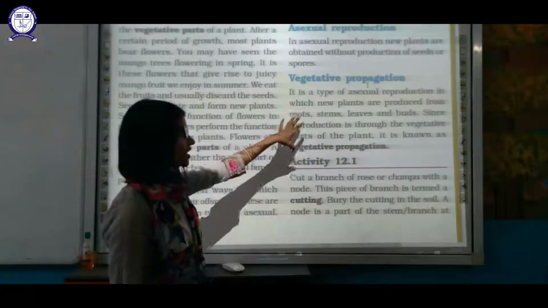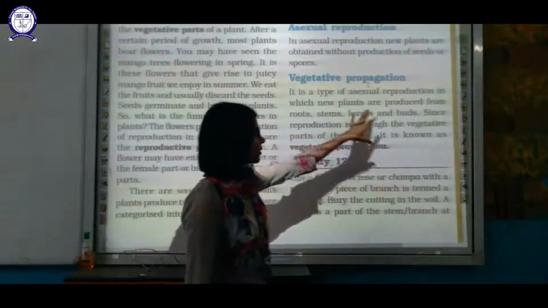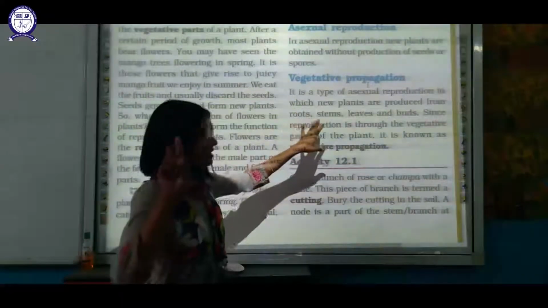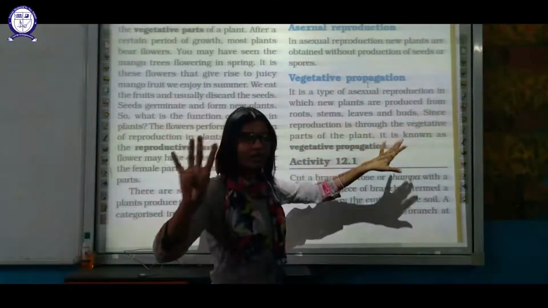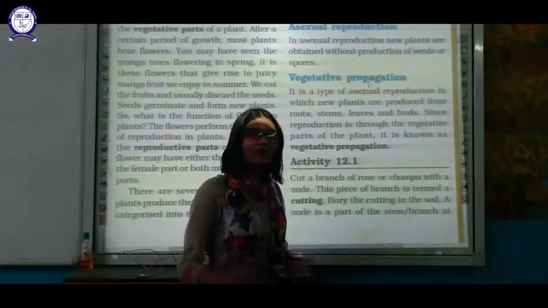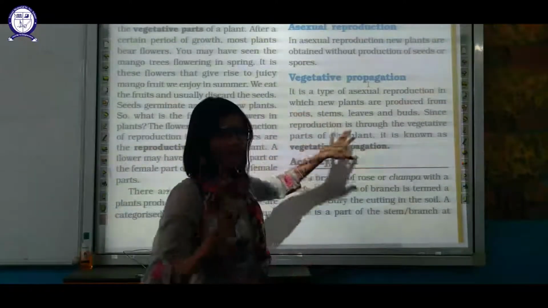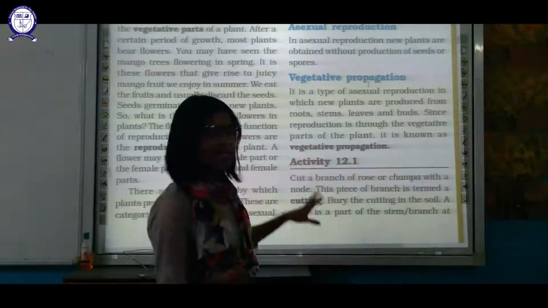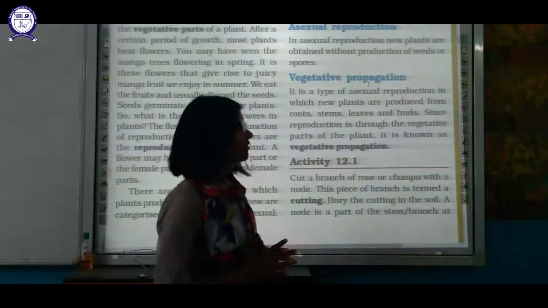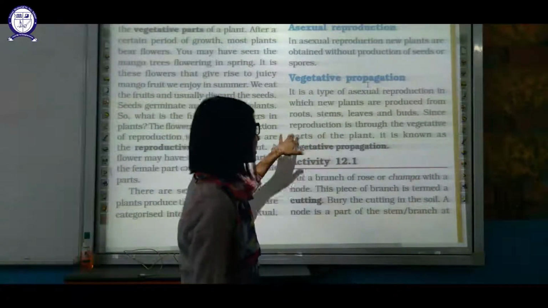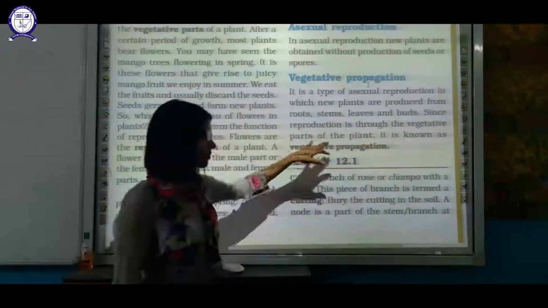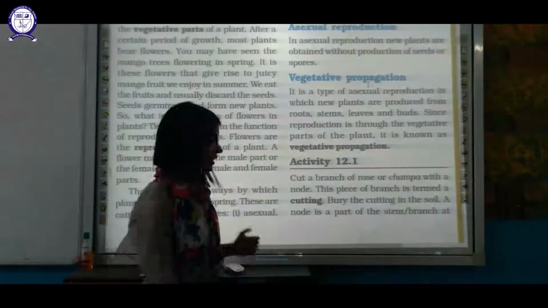It is a type of asexual reproduction in which new plants are produced from the root, stem, leaves and bud. The production of a new plant from the root, stem, leaves or bud, all these types are vegetative propagation. Since reproduction is through the vegetative part of the plant, it is known as vegetative propagation.